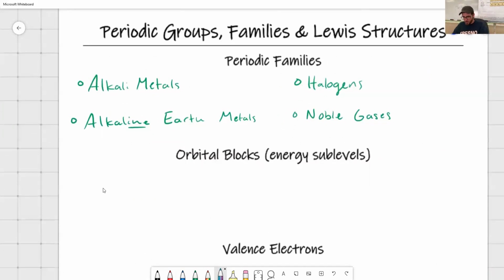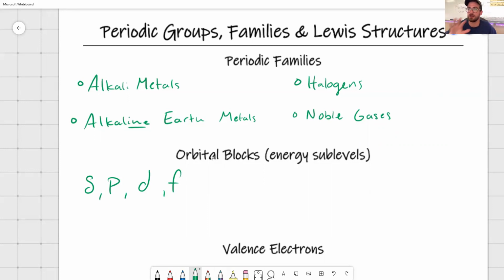Now, we're going to pivot and move to the 3 or 4 different orbital blocks, or energy sublevels, or orbital shapes, your S, P, D, and F orbitals. Now, with those orbitals, first things first, on page 183 is a really good picture in your textbook if you want a visual of how these are arranged.